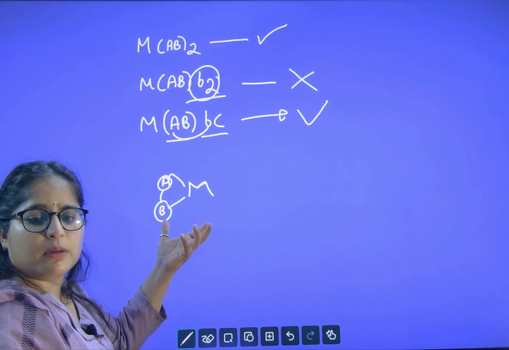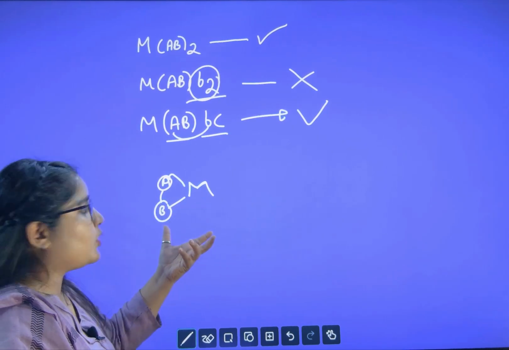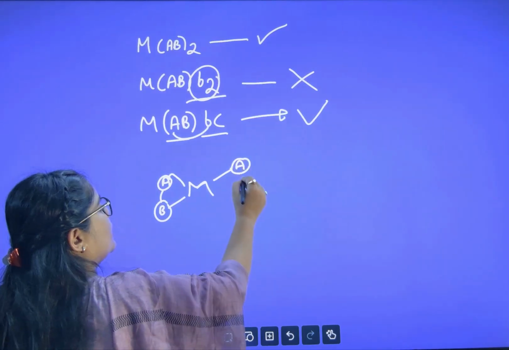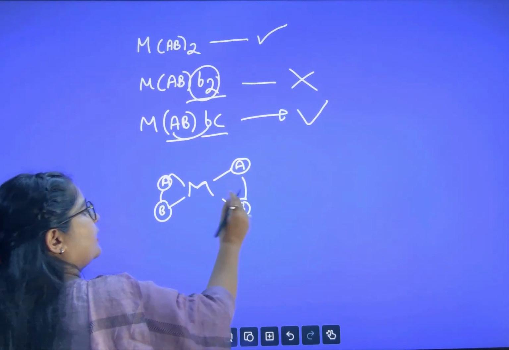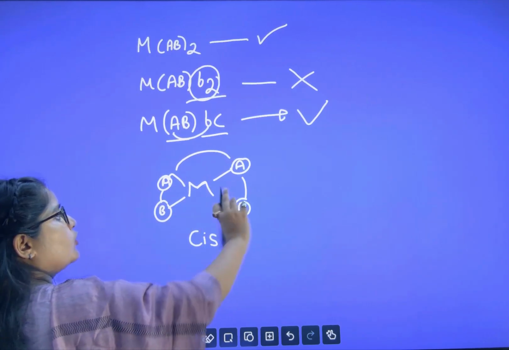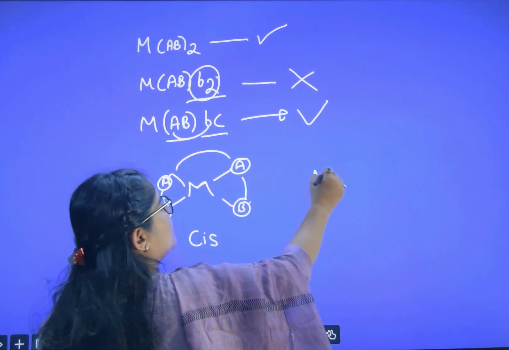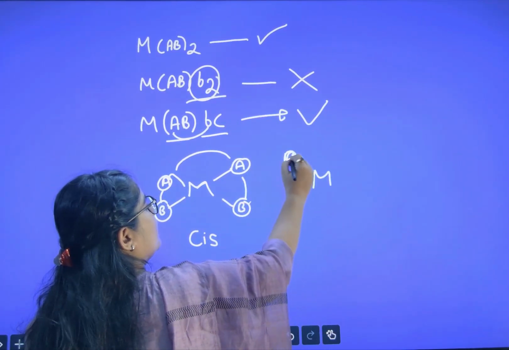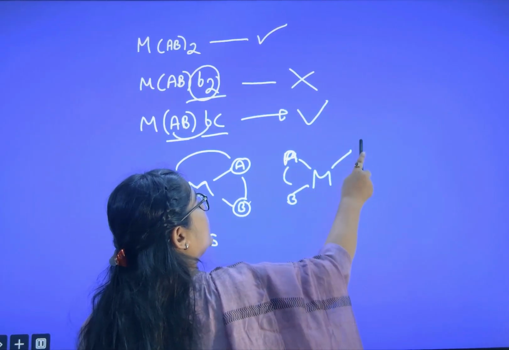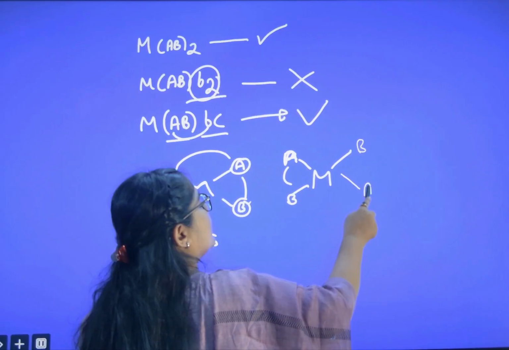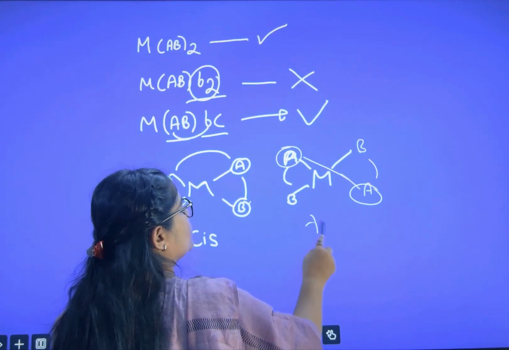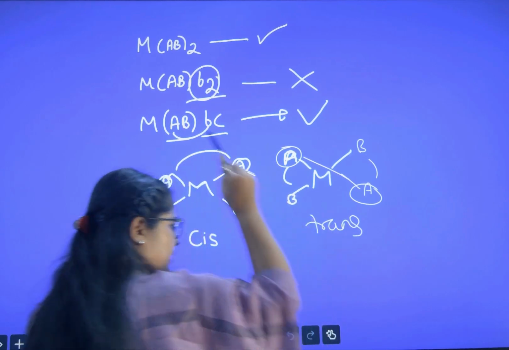So bidentate ligand will make ring chelation. That's why I'm drawing like this, AB. So what I can do, I can make it A and B, unsymmetrical ligand. So AA, same side, I can say it is cis. When I flip this, it will become M, A, B, and here when I'm flipping, this is B and A. Now you see here, A and A have become opposite sides. So this is trans. Are you getting my point?